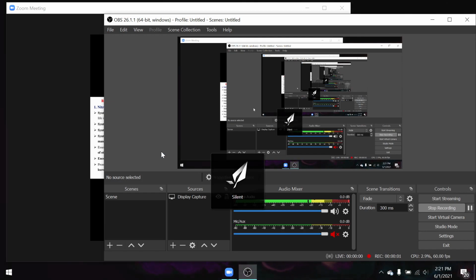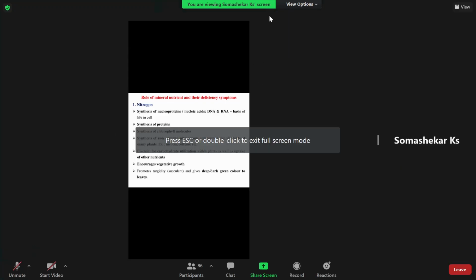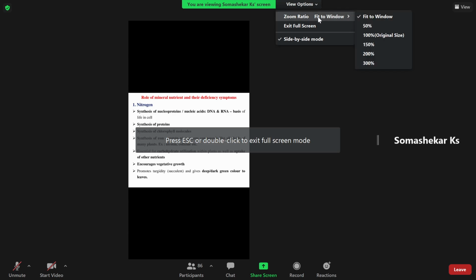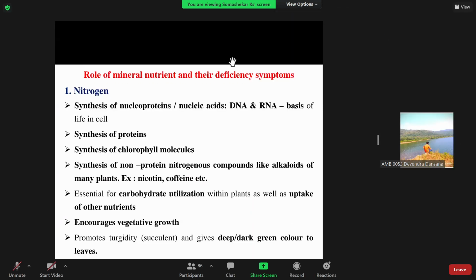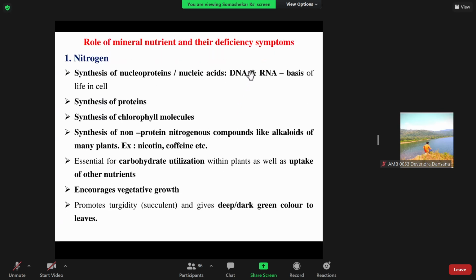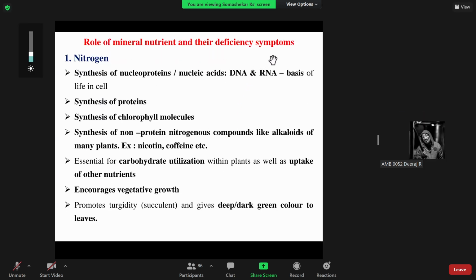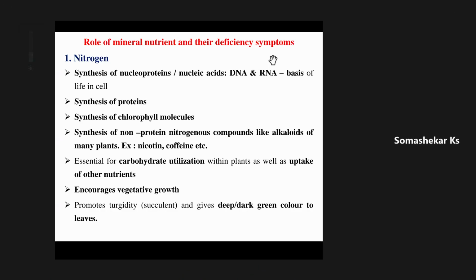Since they are mobile in nature, the nutrient deficiency symptom will be observed in where? Old part. Upper part. Since they are mobile in nature, since